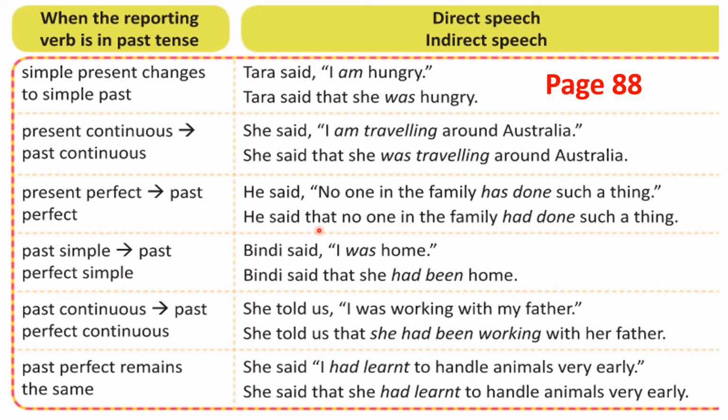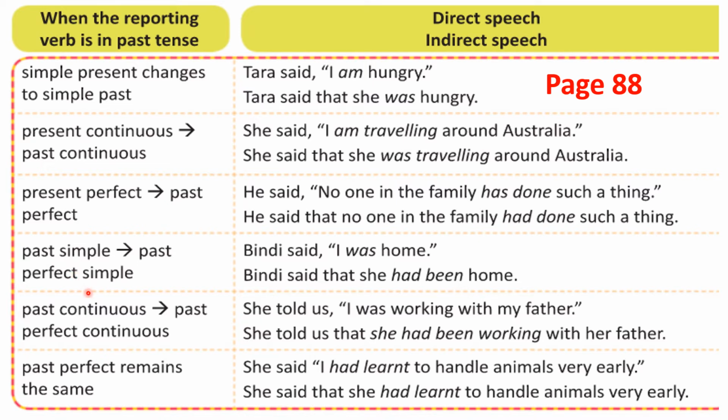This is mandatory. Every time you do this. After said, you have to insert that. He said that no one in the family has done is changed into had done such a thing. Over. And you have to remove the inverted commas, that is the quotations. That's all. Clear? Now let's move on to fourth point.